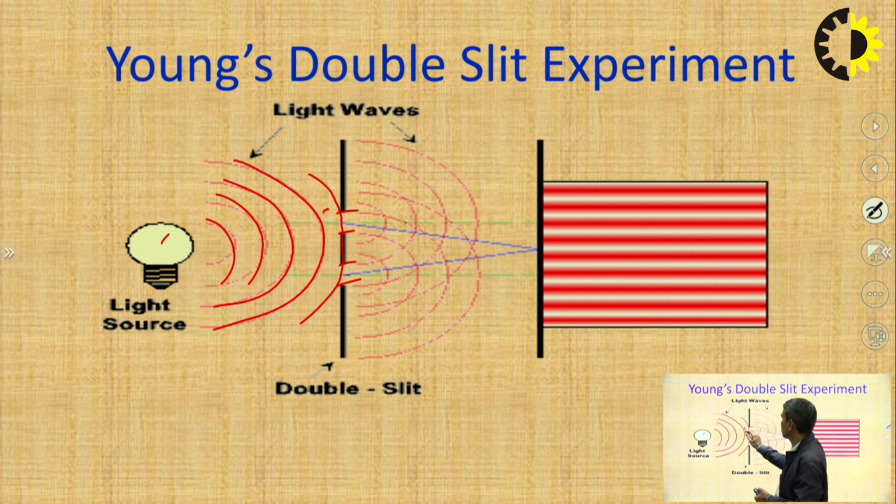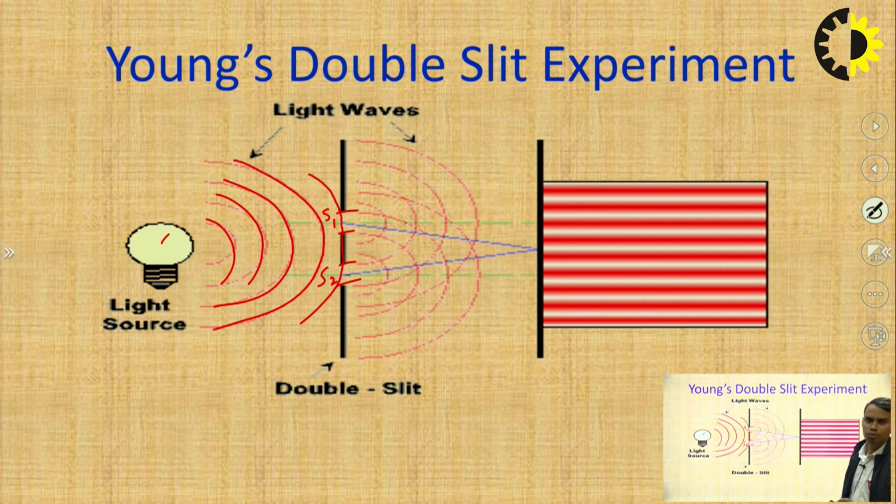One we call slit S1 and the other we call slit S2. So from a single source we obtained two sources S1 and S2, both are perfectly coherent because they are part of the same wavefront. So here we are dividing a single wavefront into two. This interference pattern is obtained by division of wavefront.